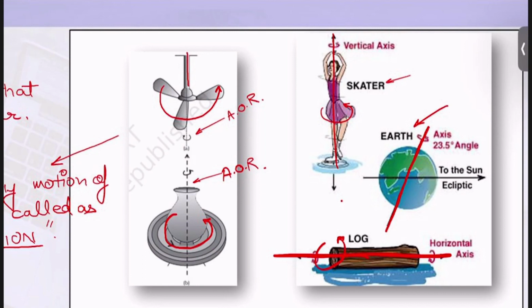Okay. Now let us understand more about rotation. We notice here that in rotation of a rigid body about a fixed axis, every particle of the body moves in a circle which lies in a plane perpendicular to the axis and has its center on the axis. So let me explain what I just said.